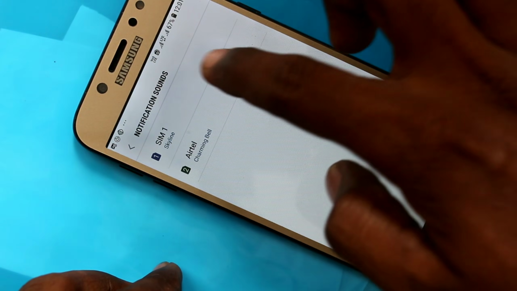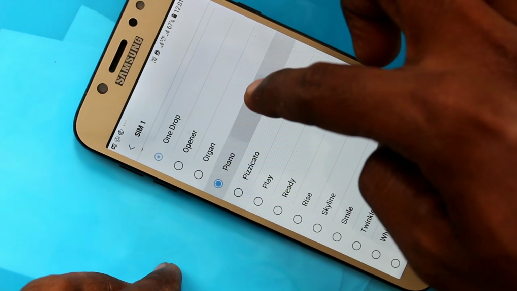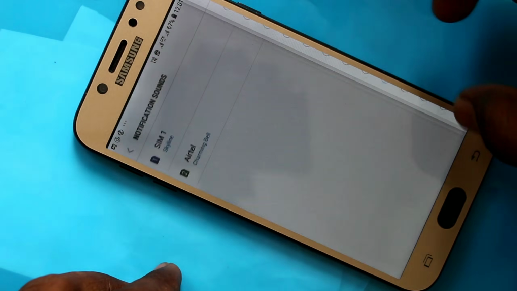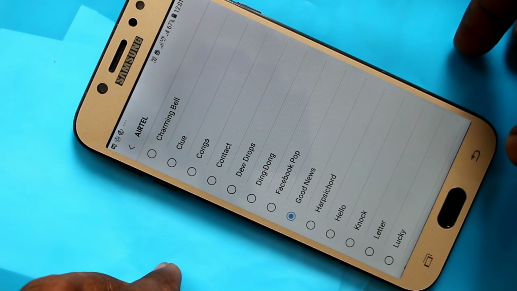This is notification sounds. Select the SIM and select from the system files, that is system ringtones. You cannot set any music file here. Just you can set from the system ringtones for notification sounds.